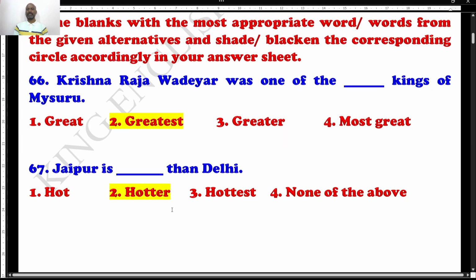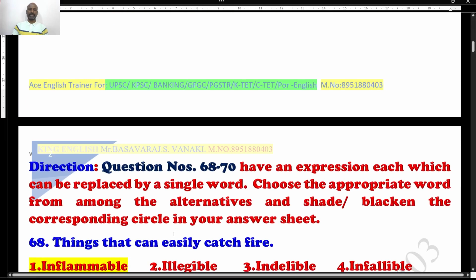Jaipur is a dash than Delhi. Students, Jaipur is the name of one place and another one is second, and than is given. So these are the clues you can directly go with: comparative degree. What is comparative? Hot is positive, hottest is superlative, and hotter is comparative degree. Of course, this is going to be the right answer. You can lock it. Let's move to the next question.